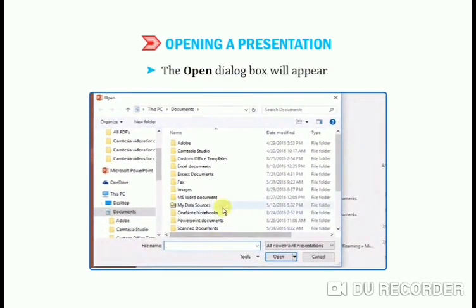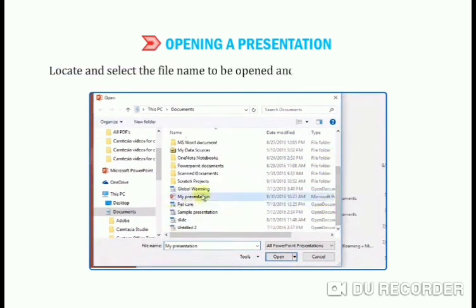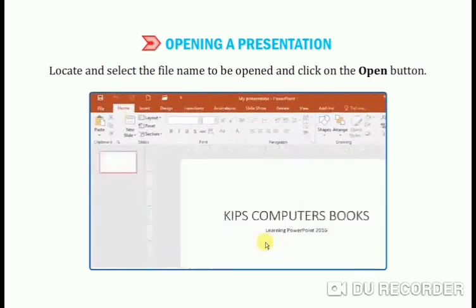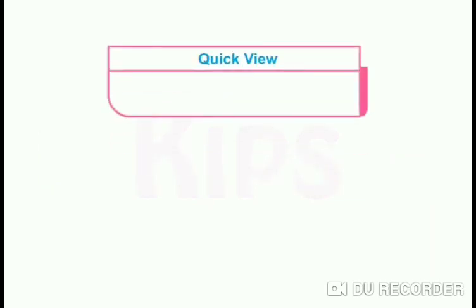The Open dialog box will appear. Locate and select the file name to be opened and click on the Open button. So just click on that. So now this is open. In PowerPoint 2013, we use the Open option on the File tab to open any file. Now, one quick view.